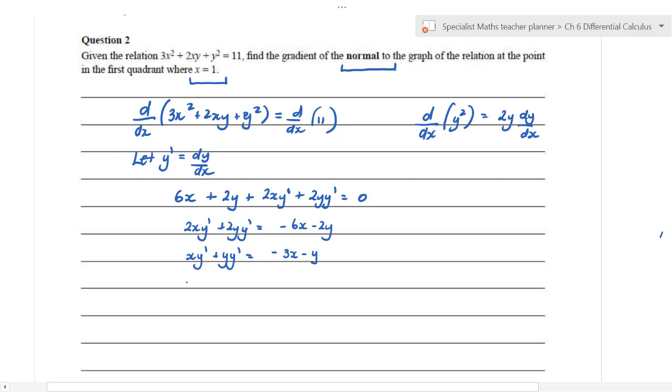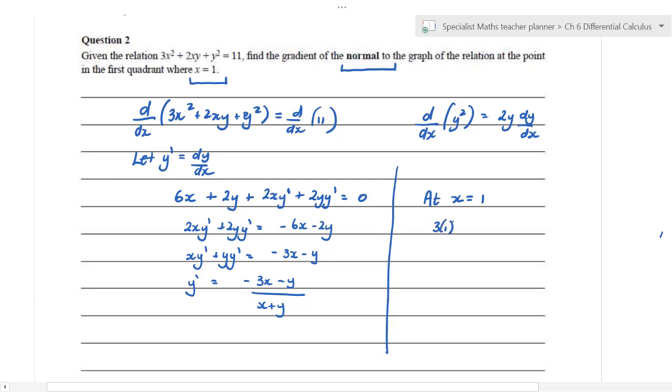And I'm going to take x plus y out as a common factor, and what that leaves us is y dash equals minus 3x minus y over x plus y. So therefore, there's my gradient function. But it says find the gradient of the normal at the point where x equals 1. In order to do that, we need to find out what y is at x equals 1. So I'm going to stop there, and we're going to say that at x equals 1,